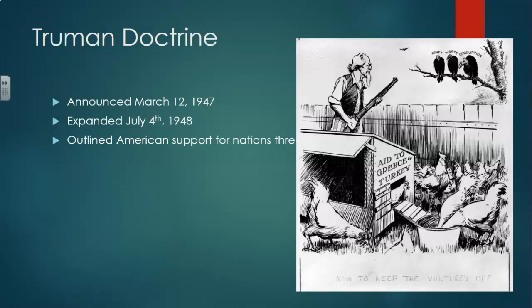Okay, we're going to see Uncle Sam there, being American, holding the gun. Okay, he's got to keep the vultures off. So he's got his chickens down there. His chickens are going to be the aid to Greece and Turkey.